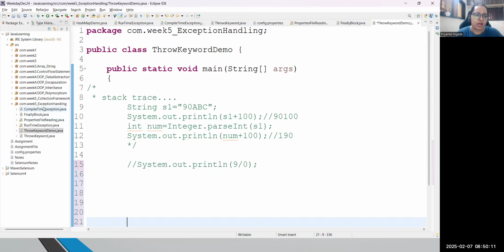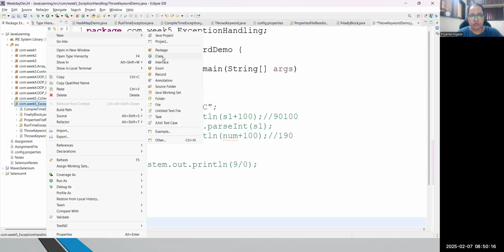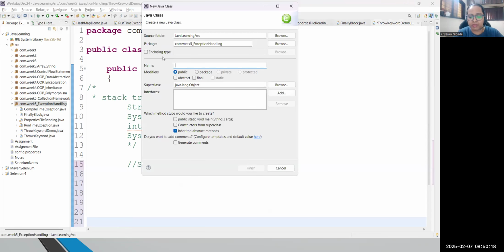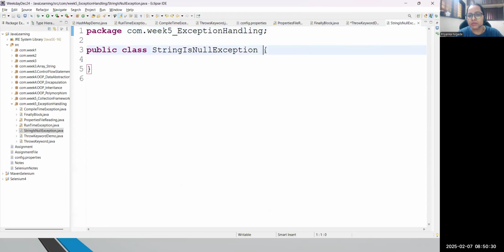What I'll do is create a new exception. Every exception is a class, right? So I'm just creating a new exception. My exception name is StringIsNullException. So a new class I have designed. Let me show you how you can simply create your own exception. Let's say my new exception name is StringIsNullException.